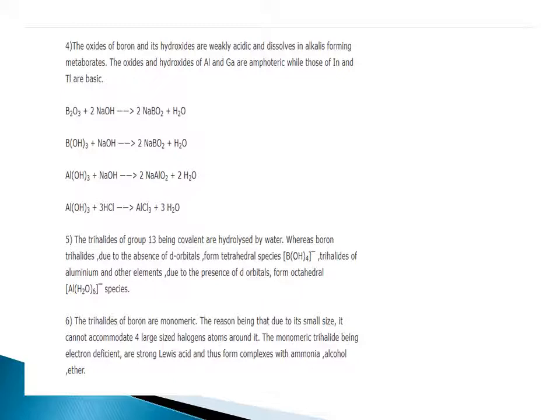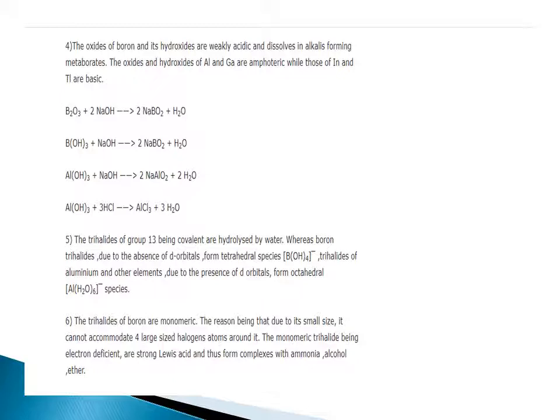The oxides and hydroxides of aluminium and gallium are amphoteric, while those of indium and thallium are basic. B2O3 when combined with sodium hydroxide gives NaBO2. Similarly, when aluminium hydroxide is combined with sodium hydroxide, it gives sodium meta-aluminate.